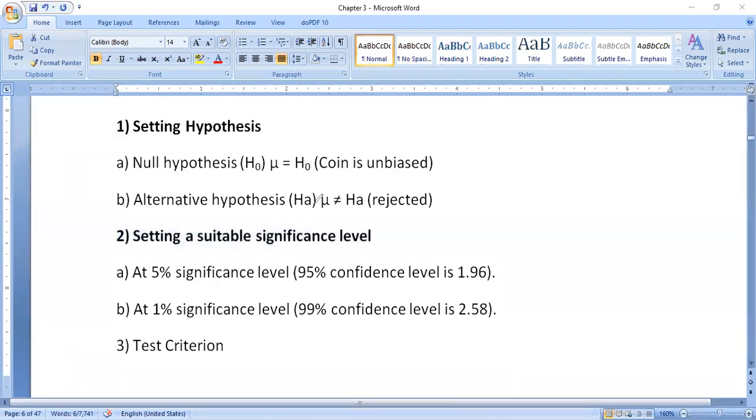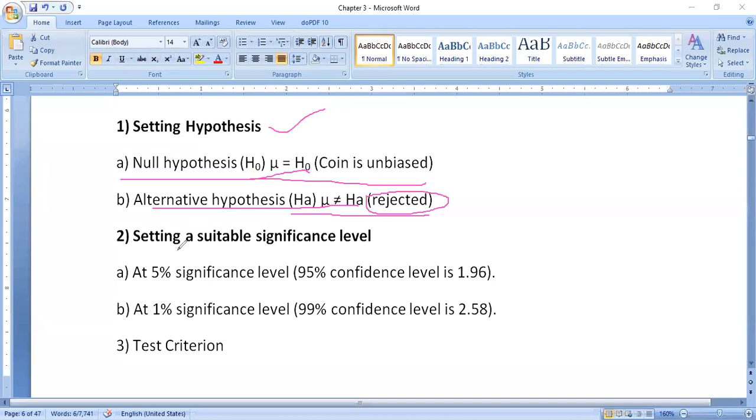These two things are important here. If you want to write the coin is unbiased, then you write it, otherwise no need to write. That is up to you. And the word rejected also, no need to mention here. Simply write the null hypothesis H naught, mu is equal to mu naught, up to this. Then the alternate hypothesis HA, mu is not equal to mu naught. Okay, the first step, setting hypothesis, is completed.